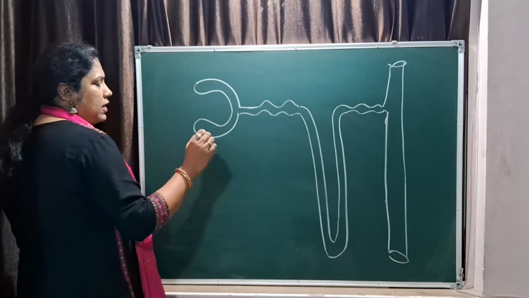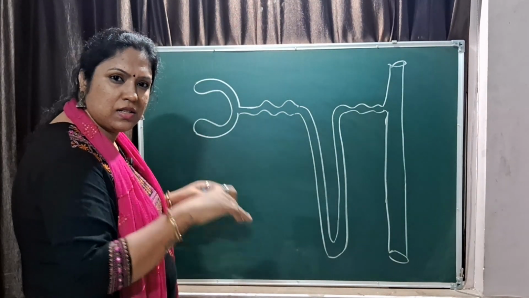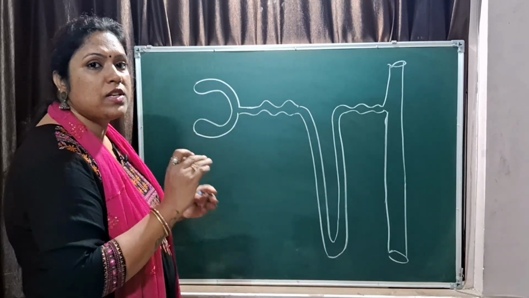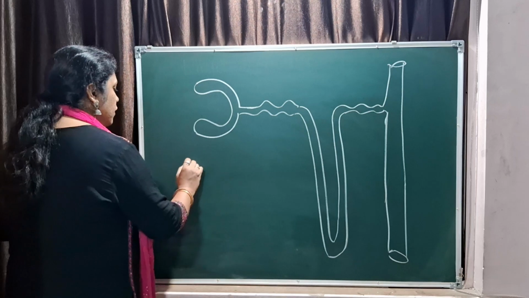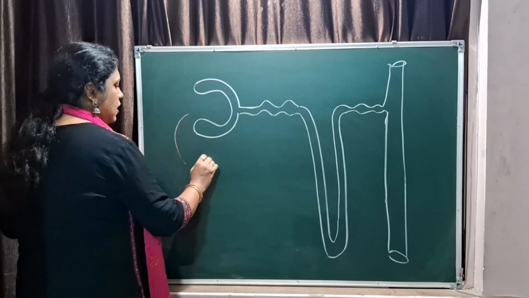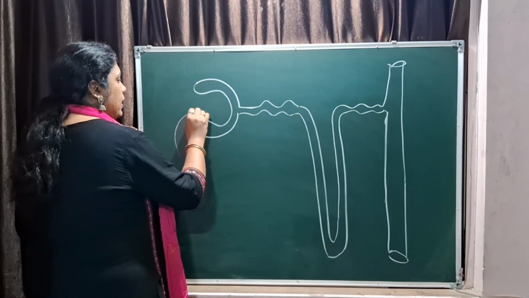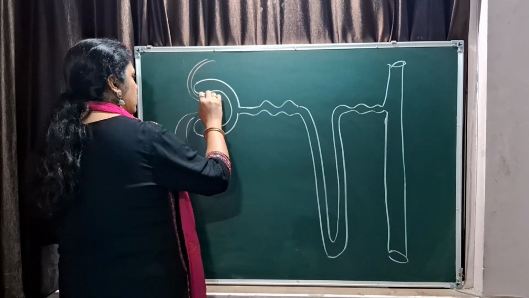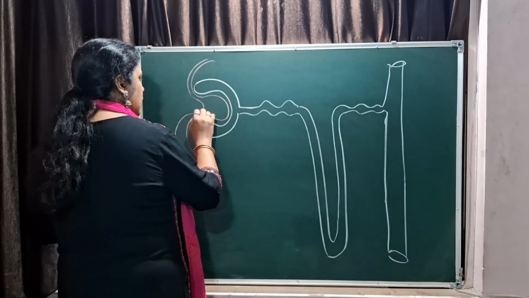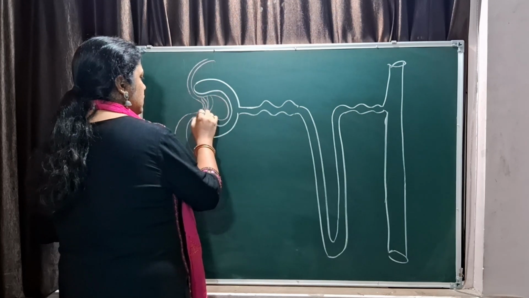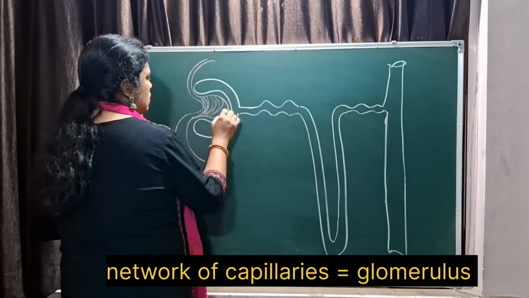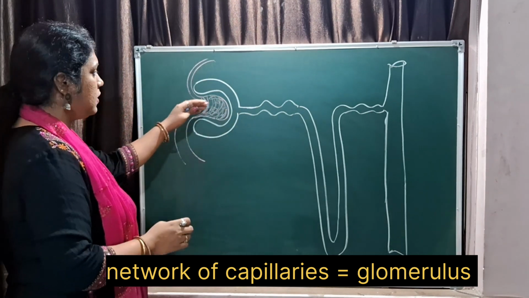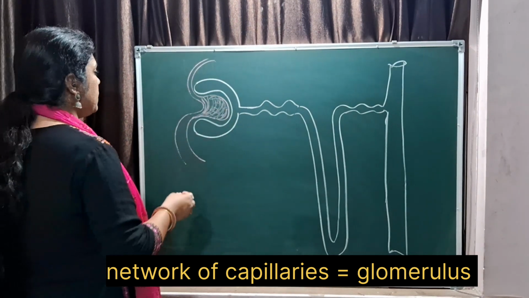Now what happens, as you know that the renal artery enters your kidney, it bifurcates into many arterioles, which are smaller arteries. So one of those is the afferent arteriole, and then this goes out into the efferent arteriole, and it gets bifurcated into small arterioles and makes a network of arteries in the cup called the Bowman's capsule.